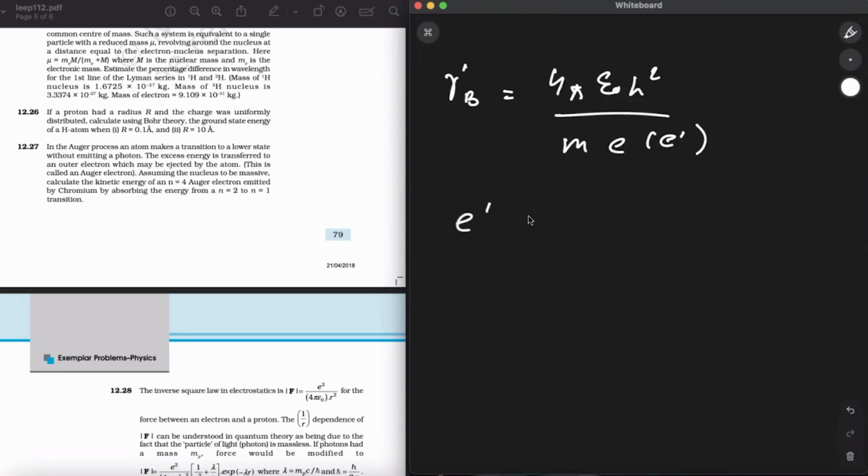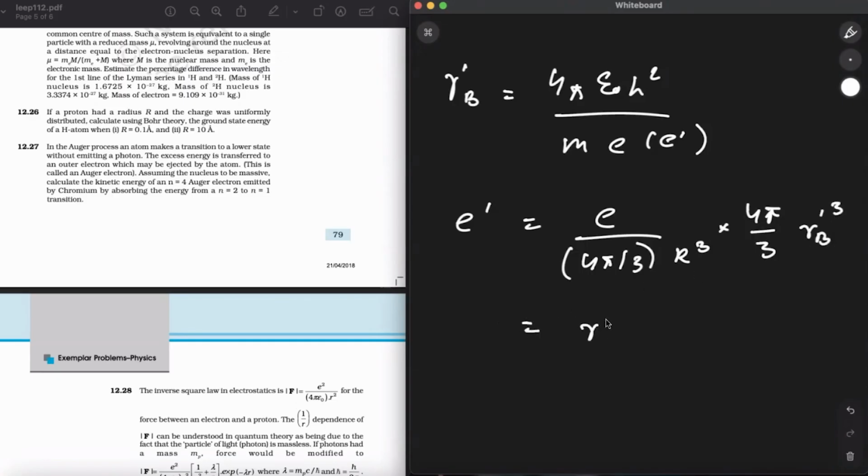So e dash can be written as e upon 4 pi by 3 r cube into 4 pi by 3 r b dash whole cube. So I can write it as r b dash cube divided by r cube.